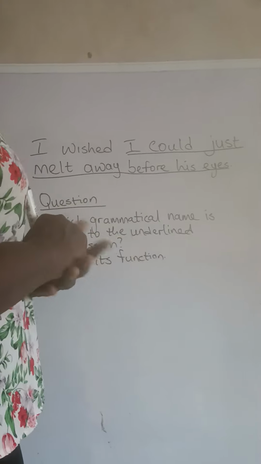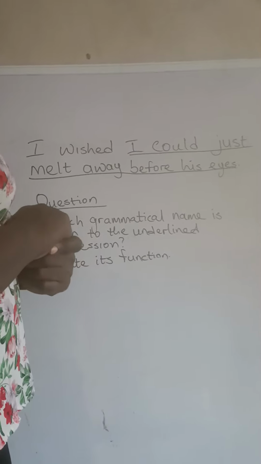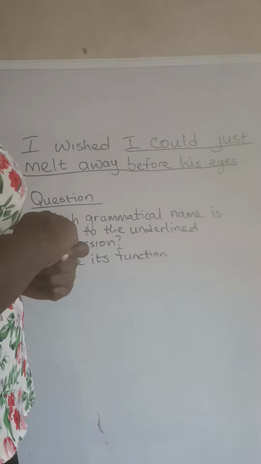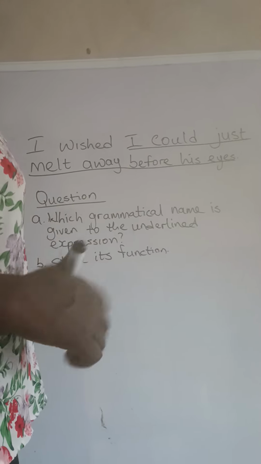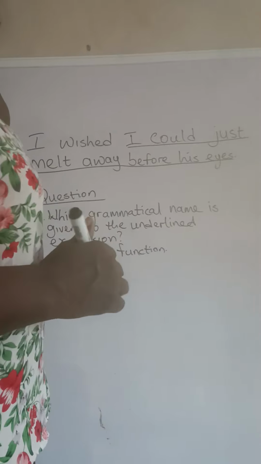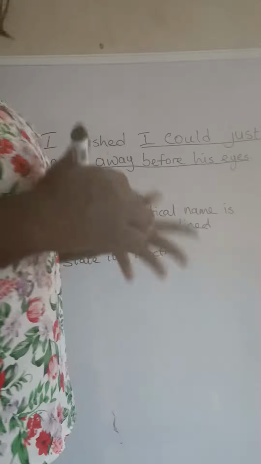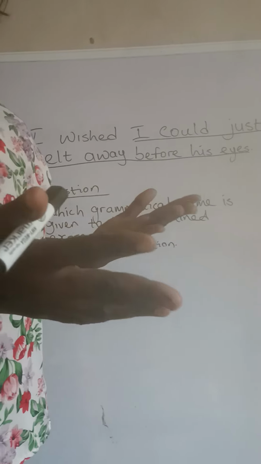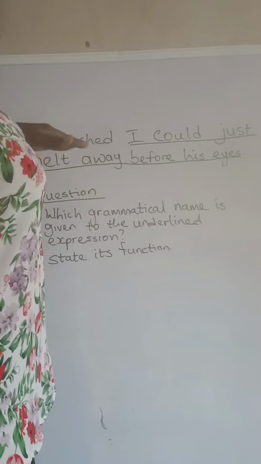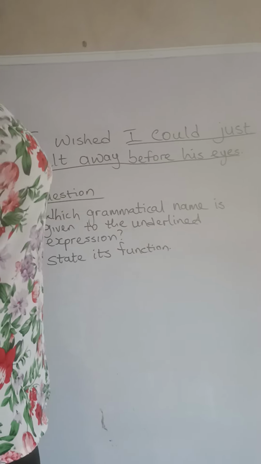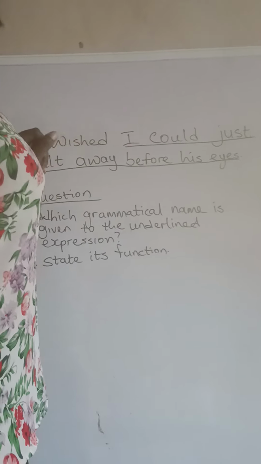Now let's look at the underlined expression in the sentence. We have "I could just melt away before his eyes." Then let's take the entire sentence: I wished. What did I wish for? I wished I could just melt away before his eyes. Now, grammatical names cover your clauses and phrases. So the first question you are supposed to ask yourself in this kind of situation is: the underlined expression, is it a phrase or is it a clause?